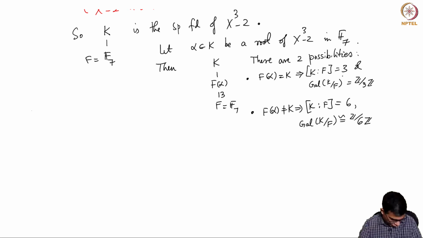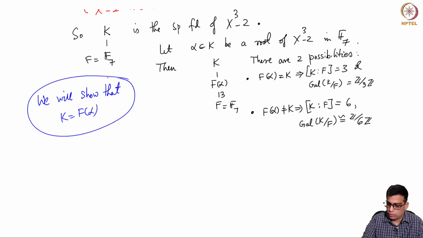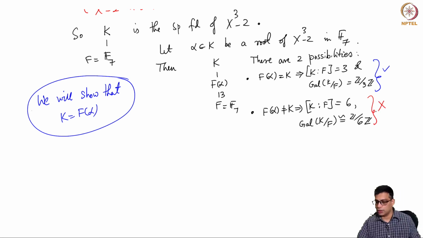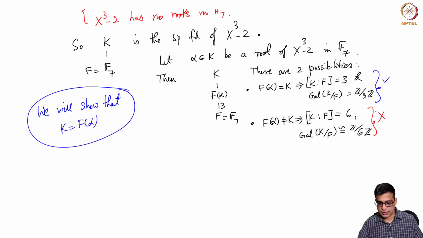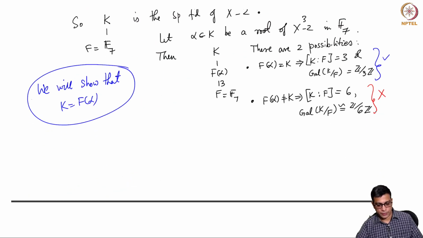So I am running out of time, so let me stop this video here. In the next video I will argue that in fact this case occurs. So we will show that K equals F alpha, so this case occurs and the other case doesn't occur. Okay, so we will show that that is the case, and then we complete this problem, and in the next video I will start with this, and after finishing it I will do some more problems. Thank you.